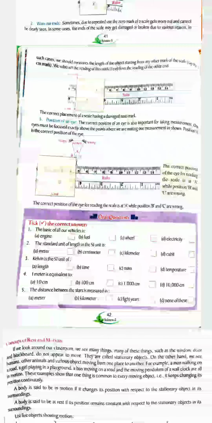Positions B and C, if you see the point from B and C, are the wrong positions to see the point. So you have to keep your eyes focused straight above the point. The correct position of the eye for reading the scale is at A, while positions B and C are wrong.